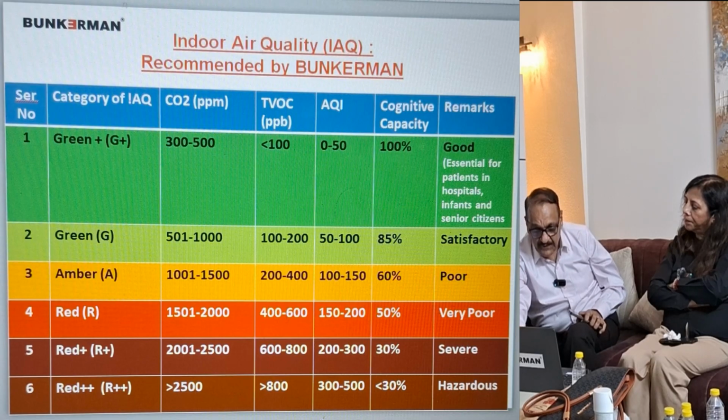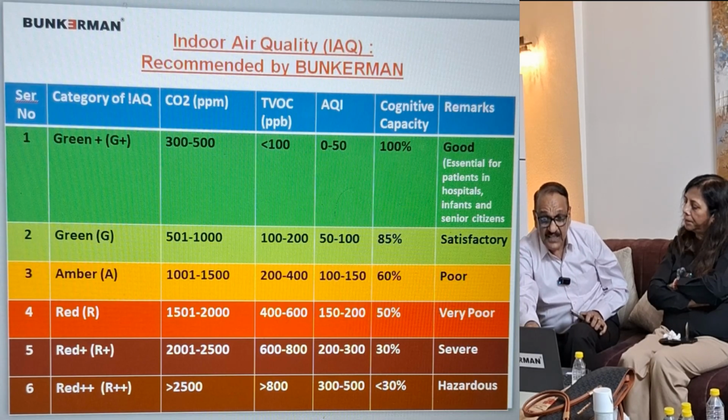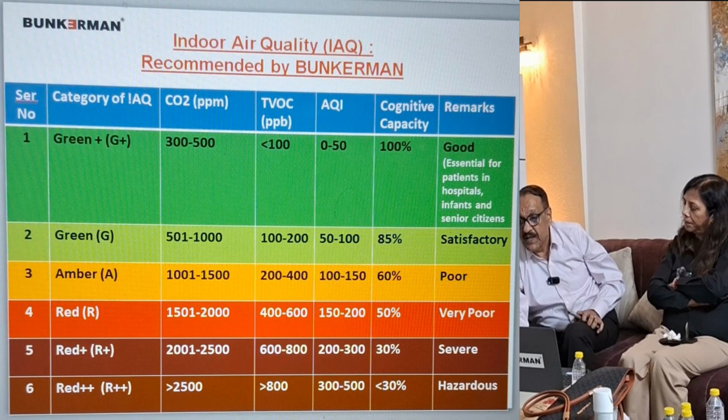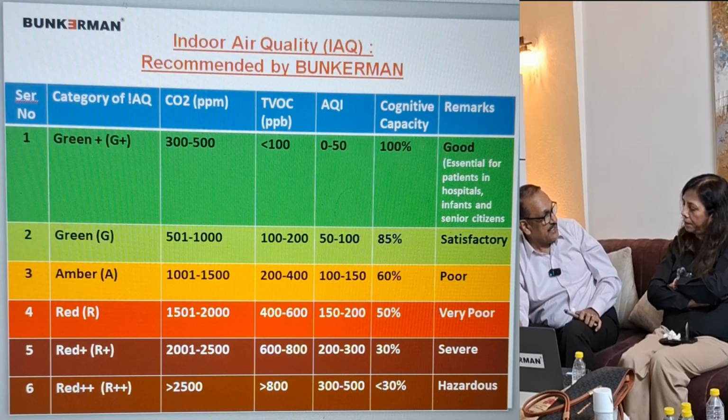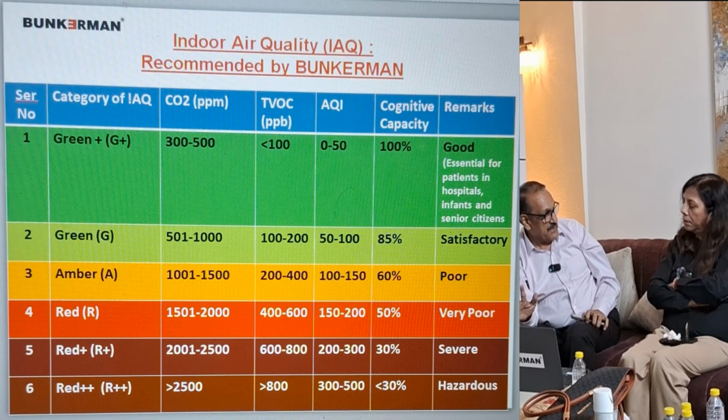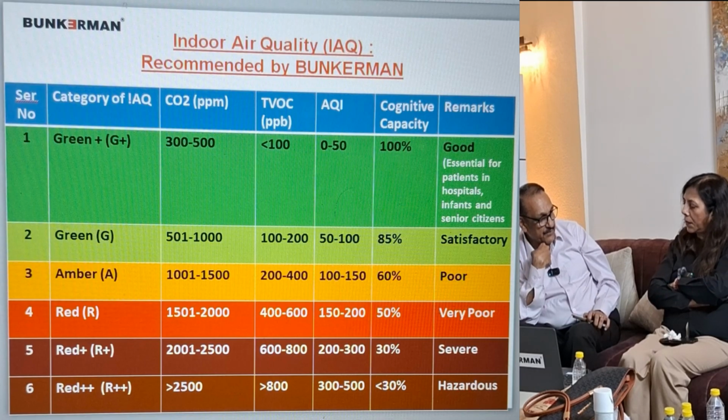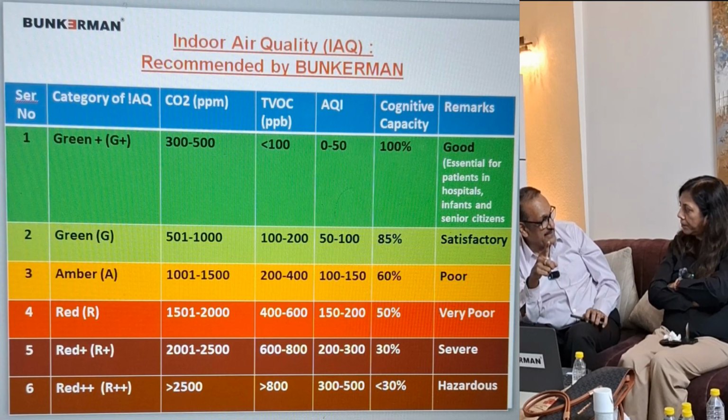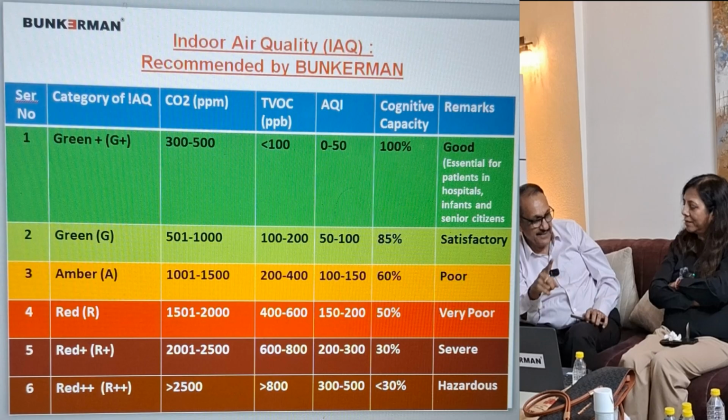So in this category, we are giving this as green plus for good quality. And this is essential for patients in hospitals and for infants and senior citizens. It is compulsory for them, because if CO2 content is more than 500 ppm in breathing air, the recovery of patients is not faster, it gets reduced. That's why I was saying that this is a good model for hospitals, because patients remain for a longer period in hospital, they will earn more, but it is against the interest of the public.